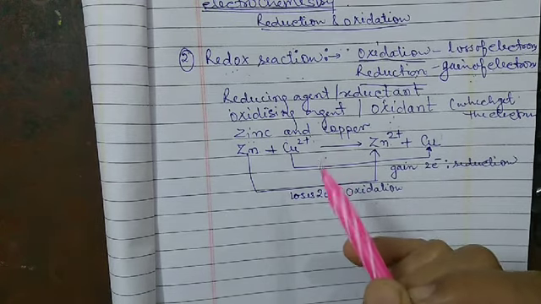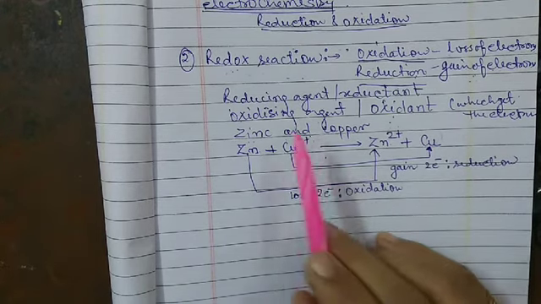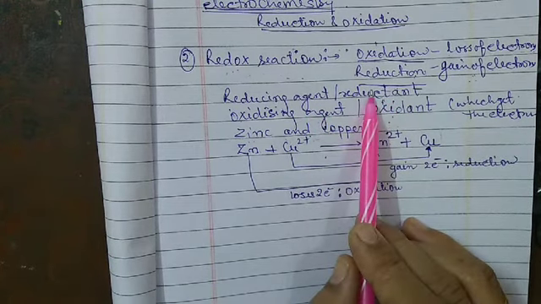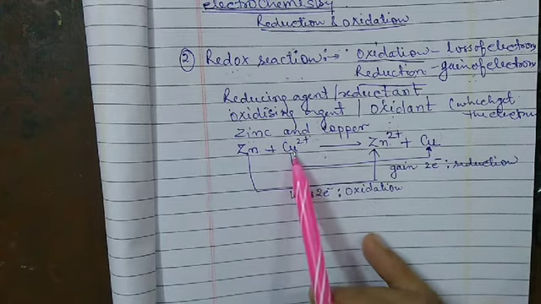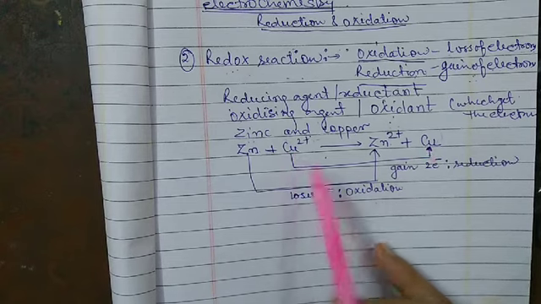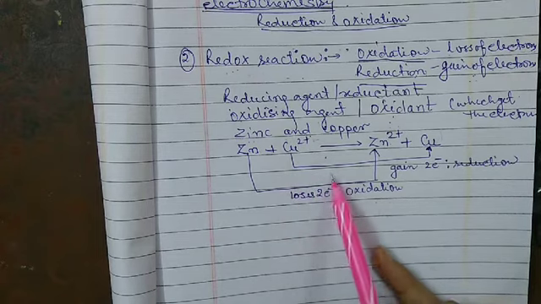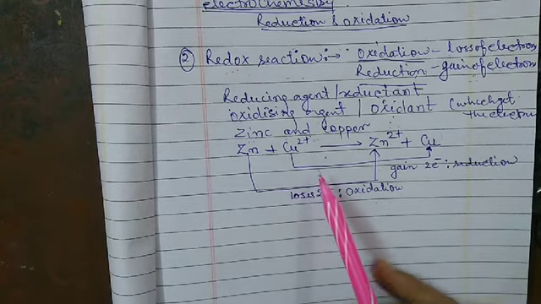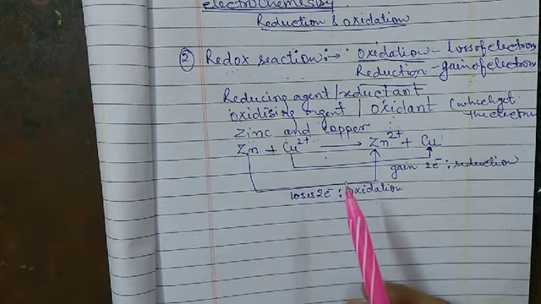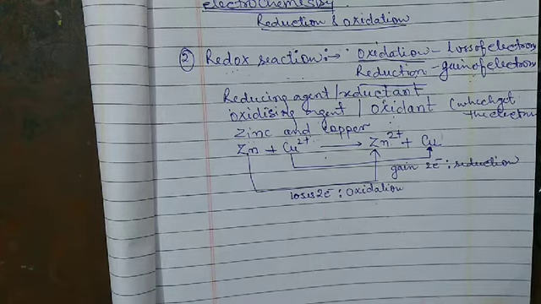Now, zinc acts as a reducing agent, and a reducing agent is also known as the reductant, while Cu2+, this copper ion, acts as an oxidizing agent, and an oxidizing agent is also known as the oxidant. Now there are so many examples of redox reactions.